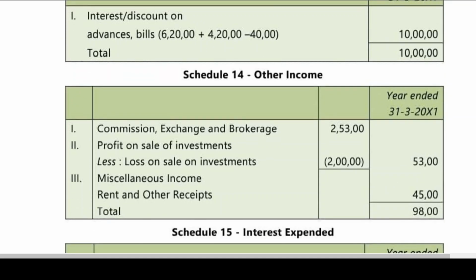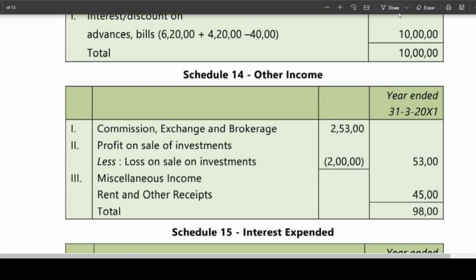We got two things, rent and other receipts. Rent is 6, and we got some other receipts somewhere, and those other receipts are miscellaneous income. That miscellaneous income part has been added. Miscellaneous income 39. So from where you got it, I'll tell you how you got this. Rent is 6 plus miscellaneous income we are having 39. It is given in the problem. The total is coming to 45,000, 4,500, which is nothing but 45 lakhs. Okay.